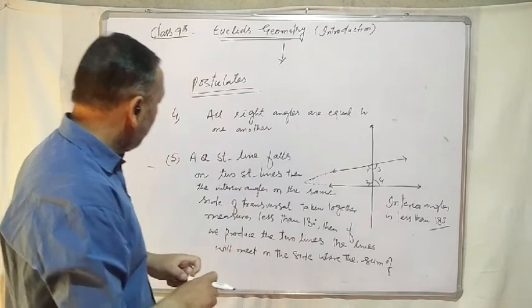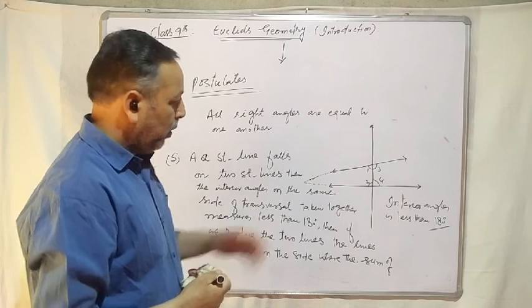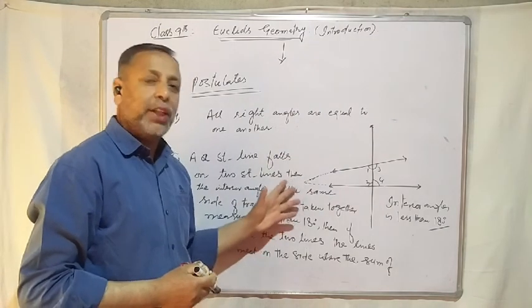This is the fifth postulate of Euclid. I hope आपको समझ आया होगा कि ये Euclid's axioms और postulates क्या है।